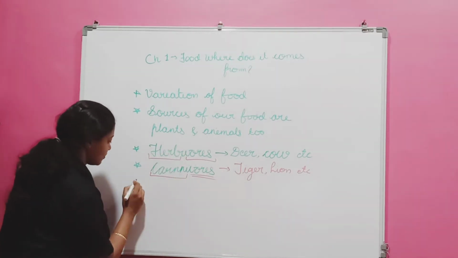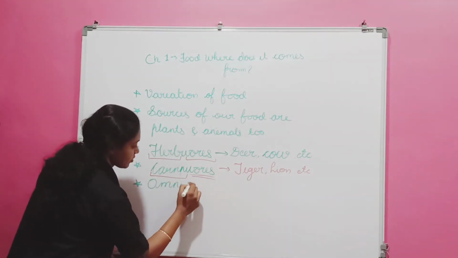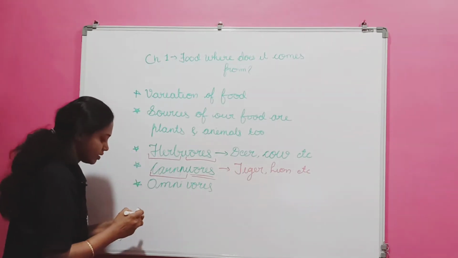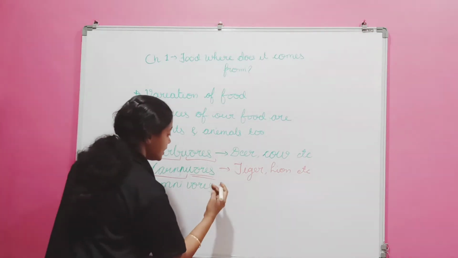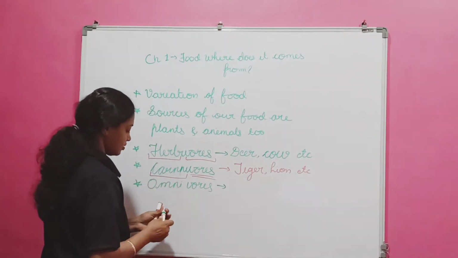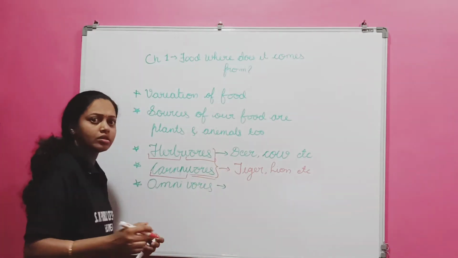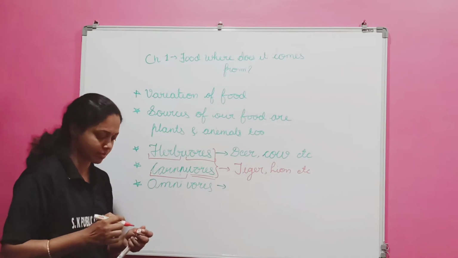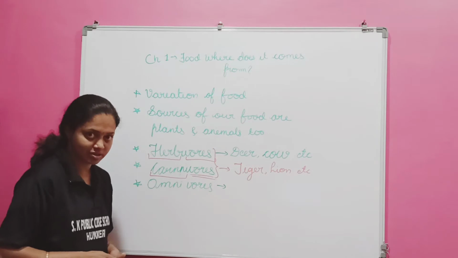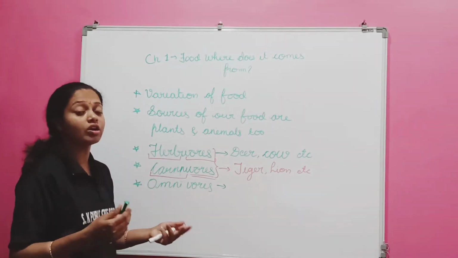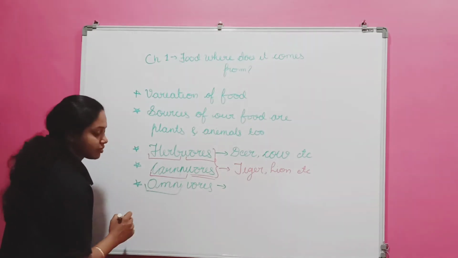Okay, now let's come to the third point, that is omnivores. What is omnivores? These are the animals which belong to both the groups. They will eat plants also, other animals also. They are both vegetarians and non-vegetarians. They can eat the flesh or meat. Omni you have to remember.